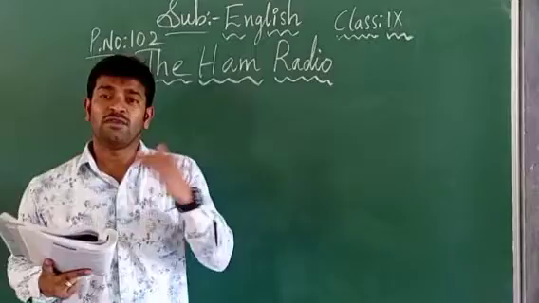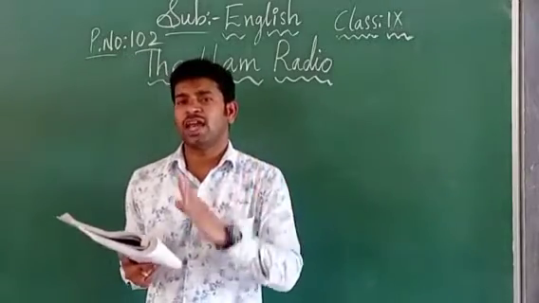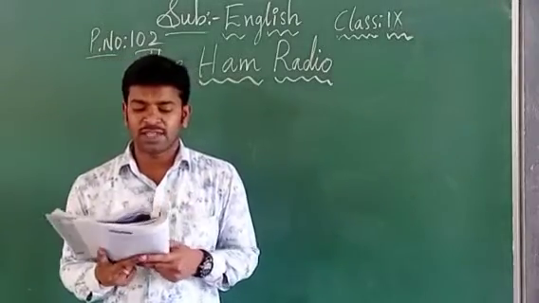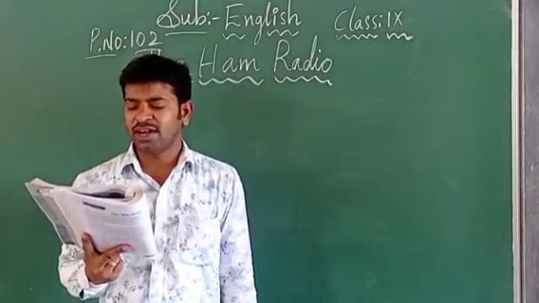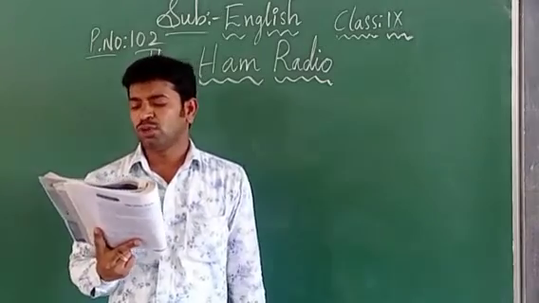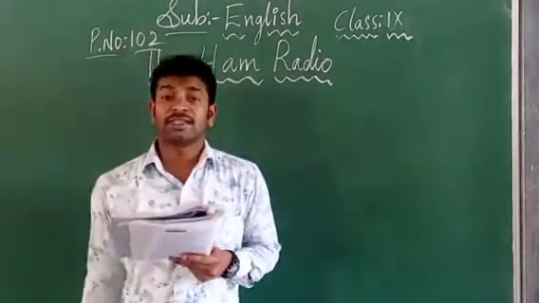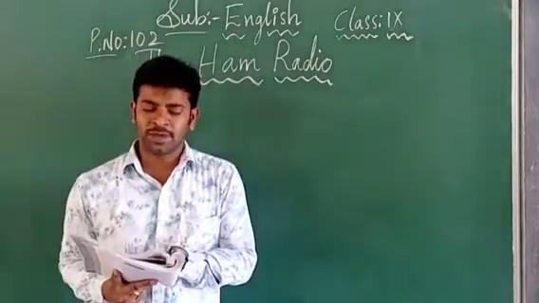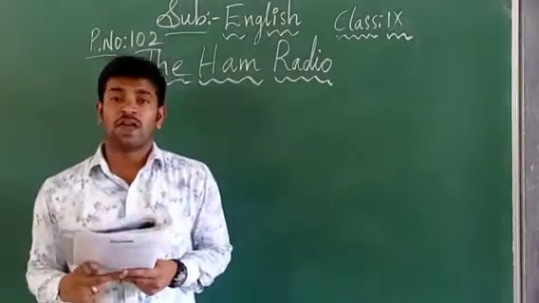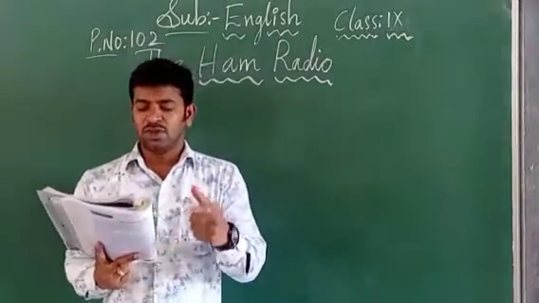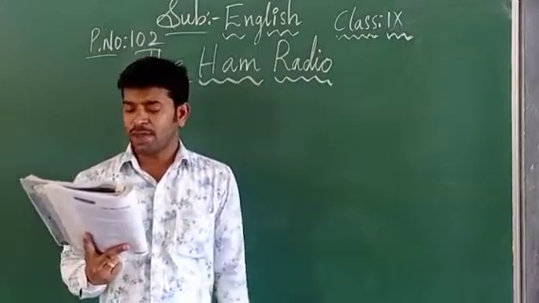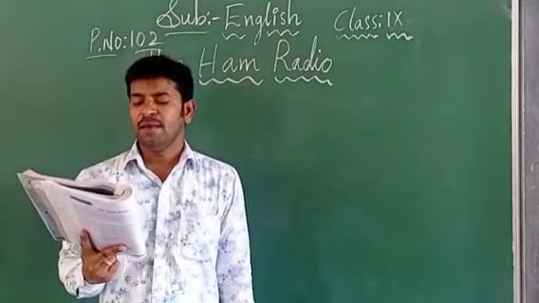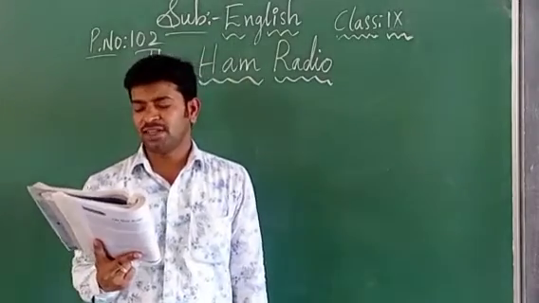So in that way, we can take the information from those areas and collect it with the help of the ham radios. Next one: recent examples include the September 11 attacks on the World Trade Center in Manhattan in 2001. Here he mentioned in this paragraph the examples where these ham radios have been used. WTC in Manhattan, that means it is in a foreign place, children.